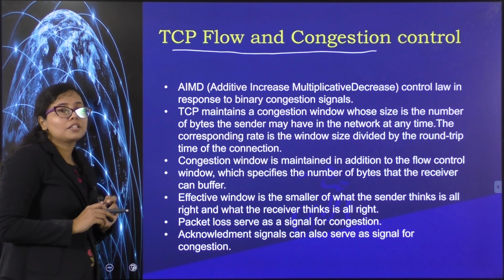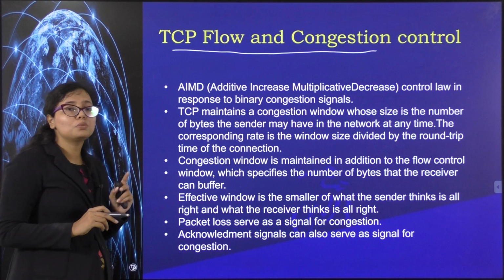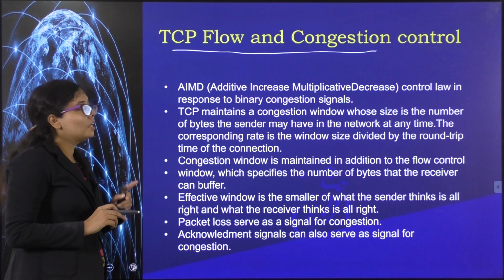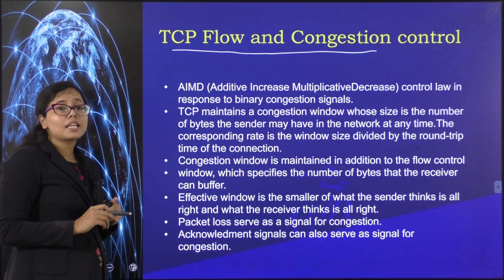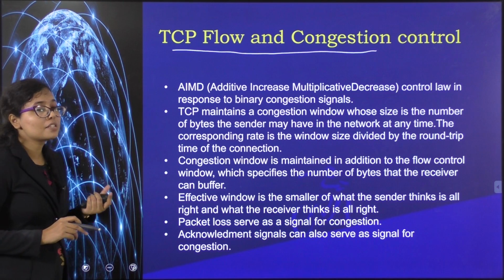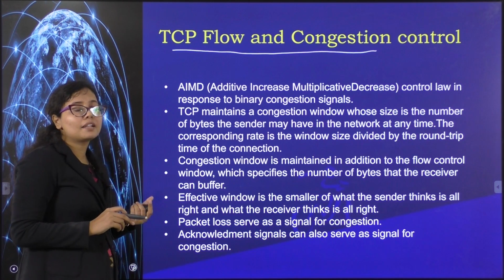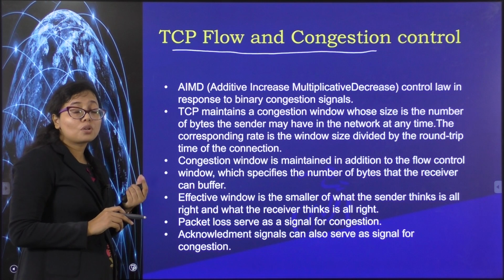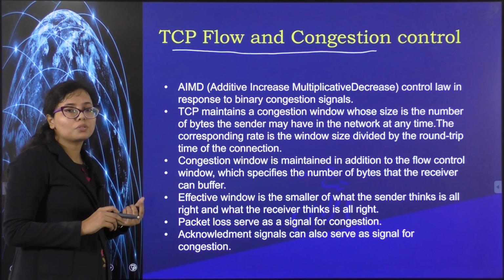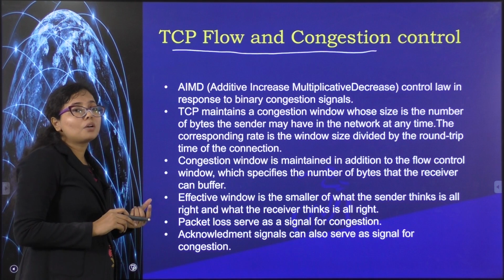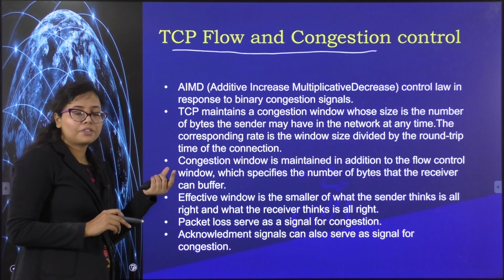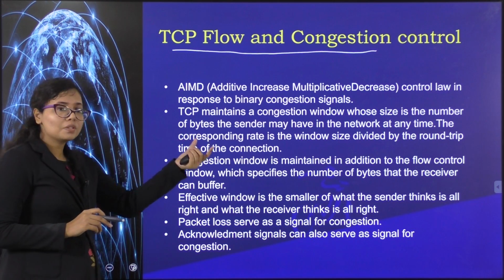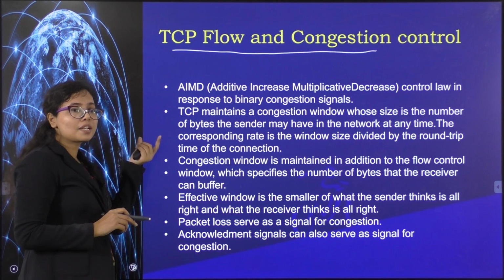Okay, so see here, there are 2 different windows that should be maintained at the sender, in order to handle congestion and flow control. First is when we are taking into account the buffer space available at the transport layer of the receiver. According to that only, the sender has to adjust its window. Okay, so that was when we are taking into account the receiver buffer space. The second is the flow control at the receiver; according to that the sender window size was adjusted.